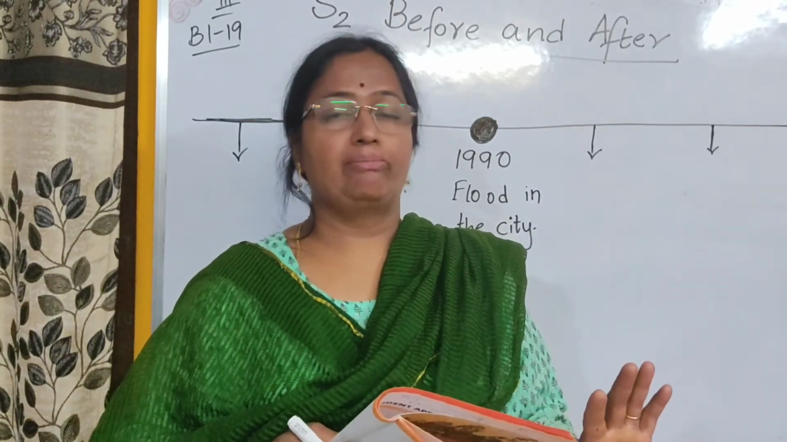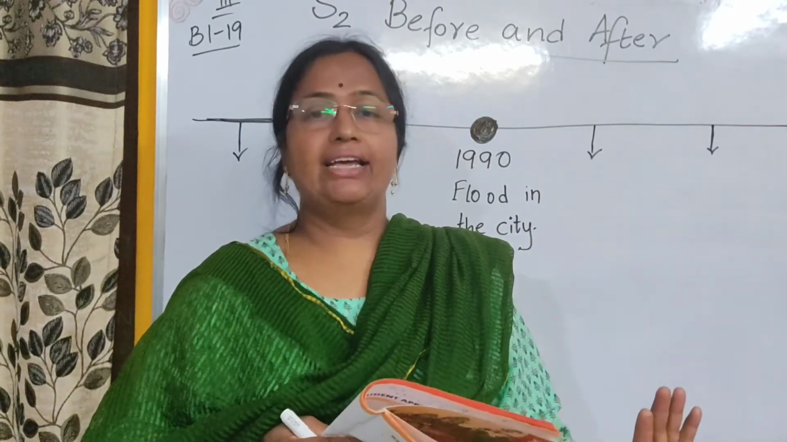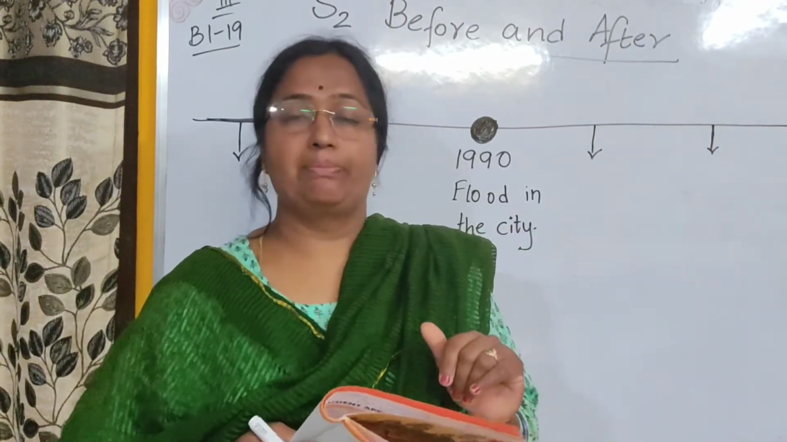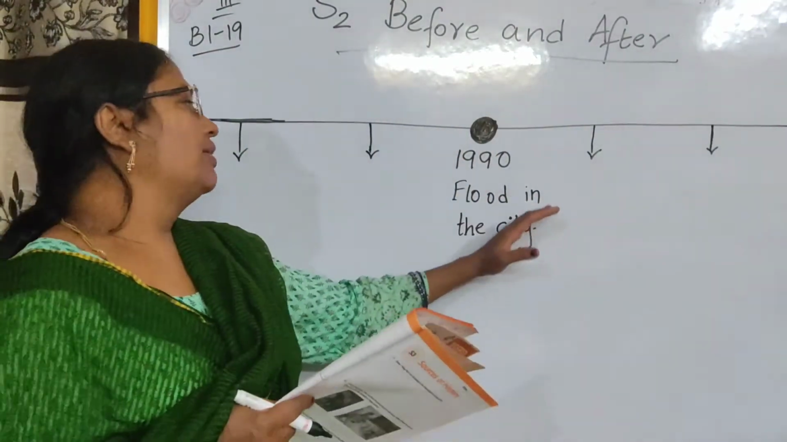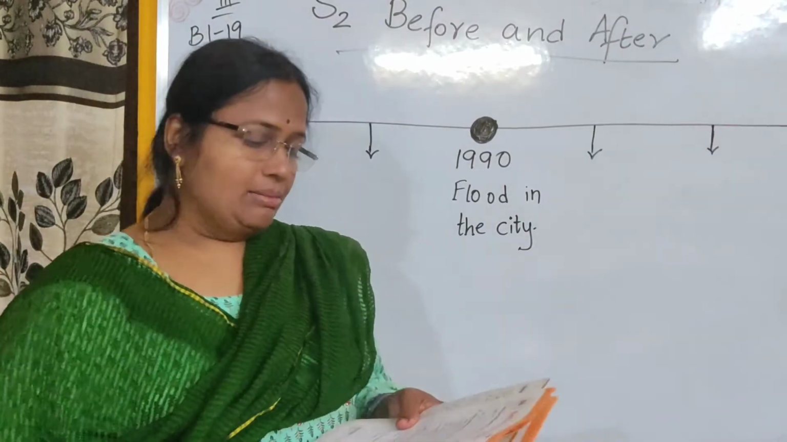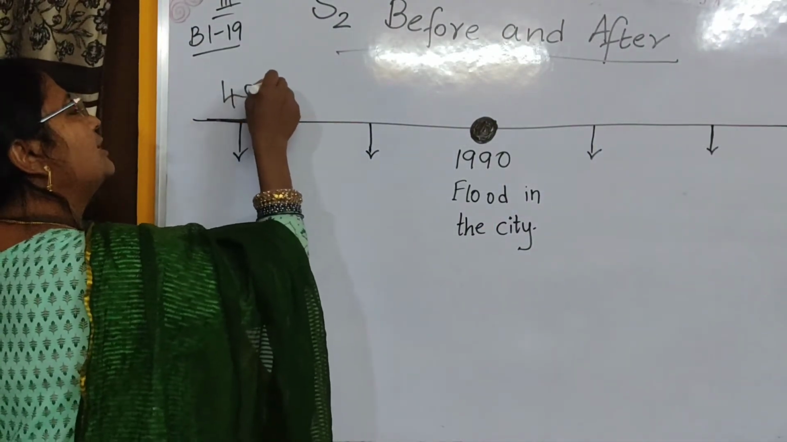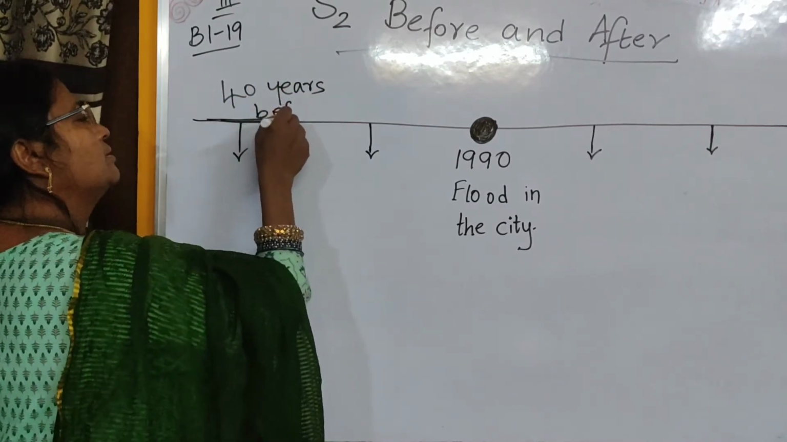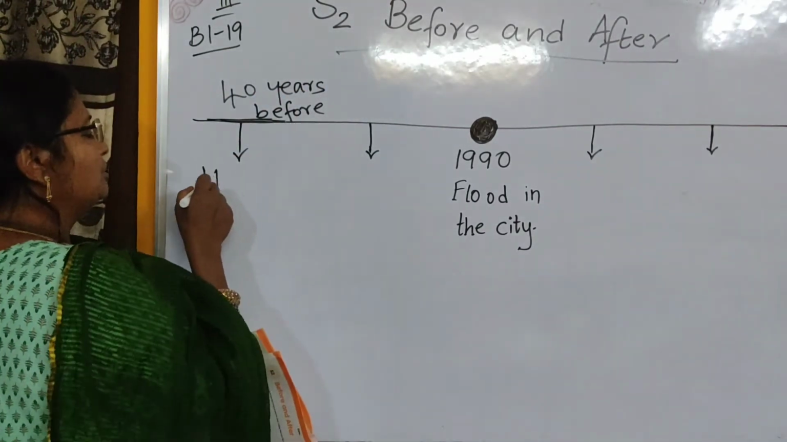40 years before. Where was it built? In the city. Okay. 40 years before the flood. Before the flood, so the flood was not there at that time. So 40 years means this side it will come. 40 years before the flood, hospitals were built. So what will you write here? 40 years before. What happened? Hospitals were built.